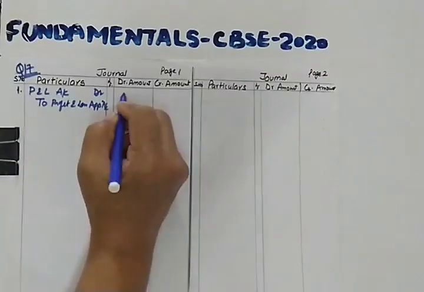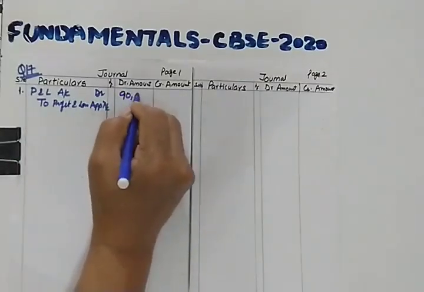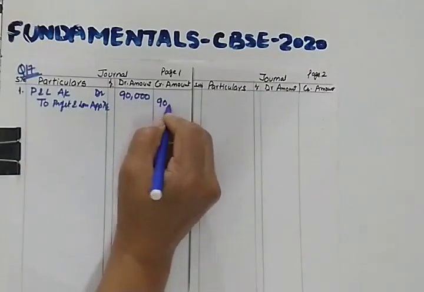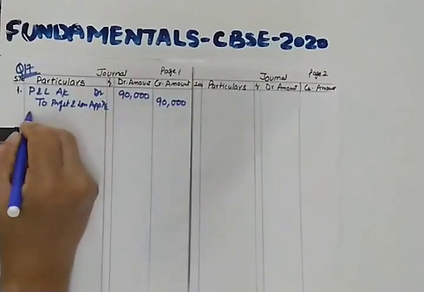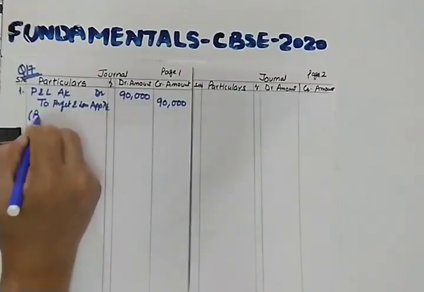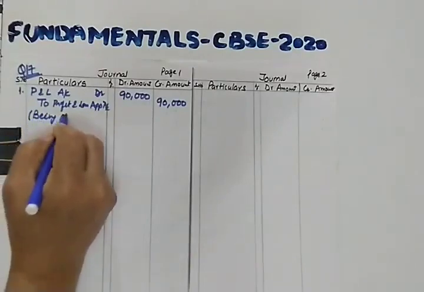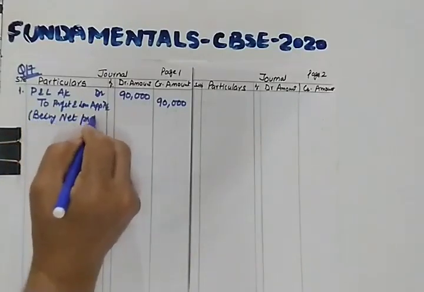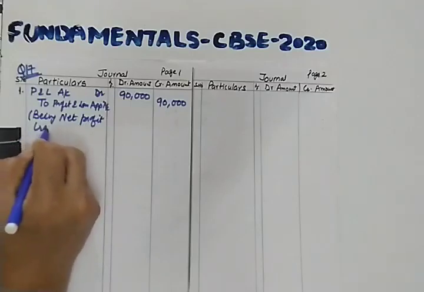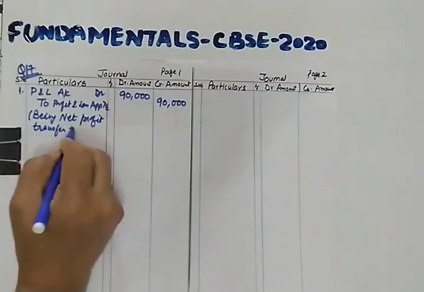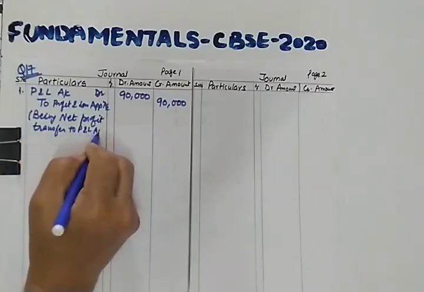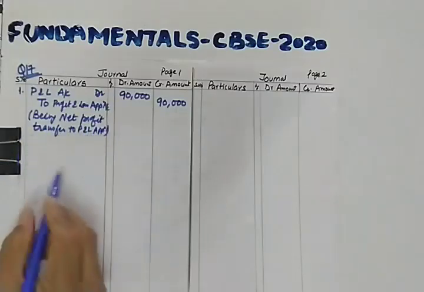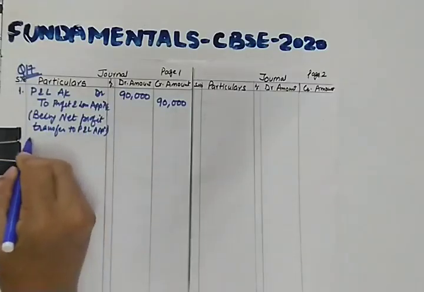How much amount? It will be 90,000. You need to write the narration also, being net profit transferred to profit and loss appropriation account. So I hope this first entry must be clear to you.